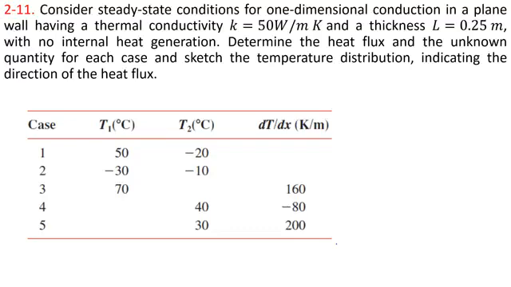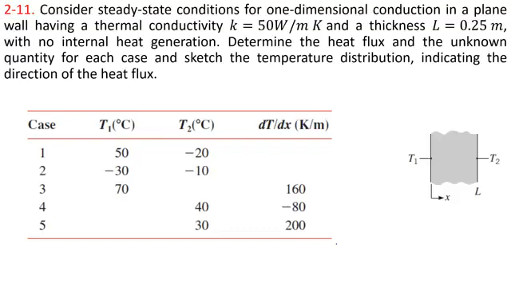For example, in case 1, the values of T1 and T2 are known. For case 3, the values of T1 and dT/dx are known, and for case 4, the values of T2 and dT/dx are known. At a time, we know two values. We have to find the third quantity, and for each of these cases we have to find the heat flux. The thermal conductivity of the material is 50 watt per meter Kelvin.